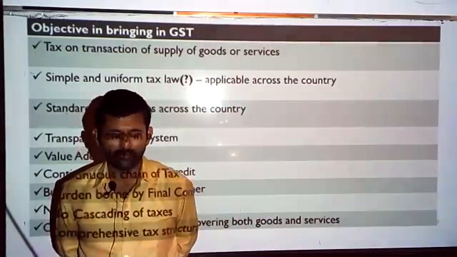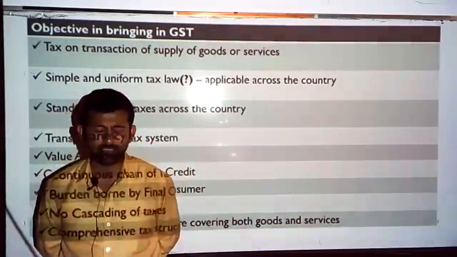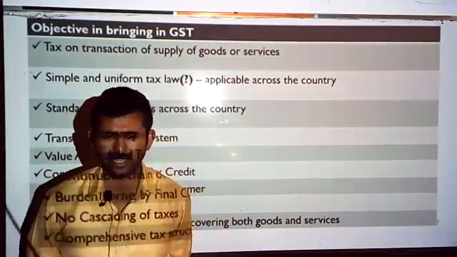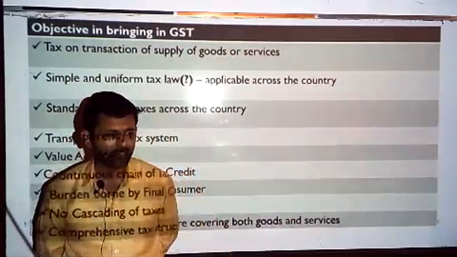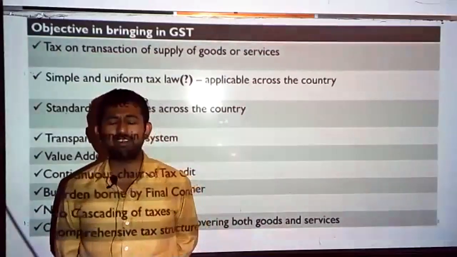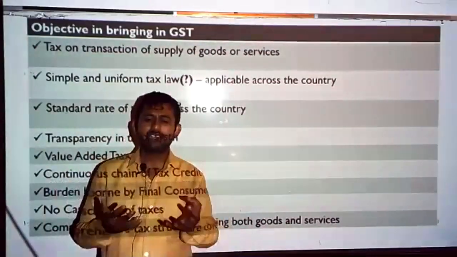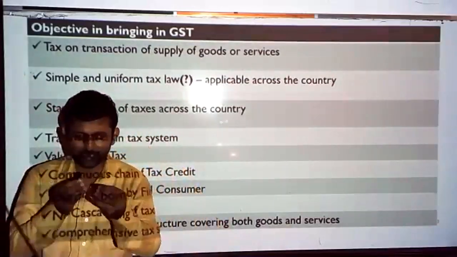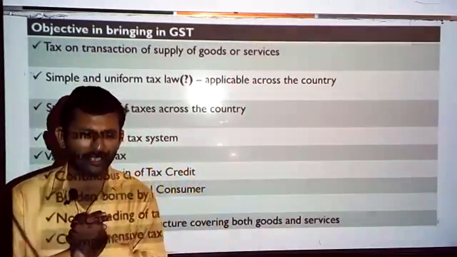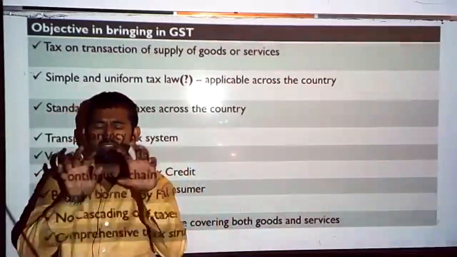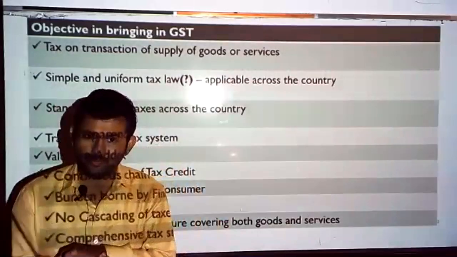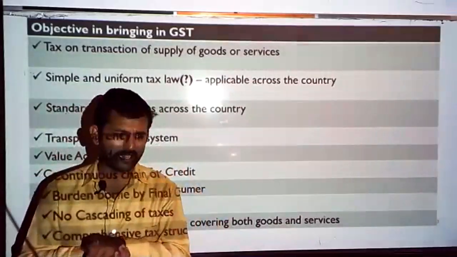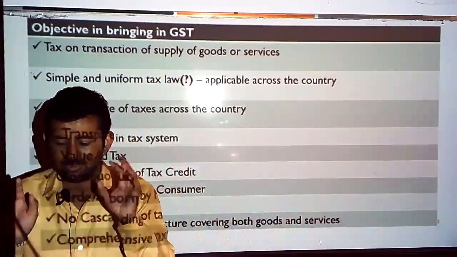Transparency in tax system. Another objective achieved through the introduction of GST is transparency in the tax system. What do you mean by transparency? Basically, transparency and visibility. People should know how much tax is being collected, how much tax is being charged on goods or particular services, whatever they are consuming, on that goods or services, how much government is taking the revenue by way of a GST or an indirect tax. Now that has been achieved.